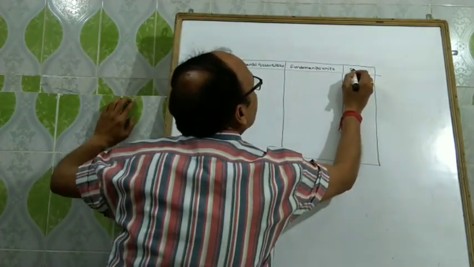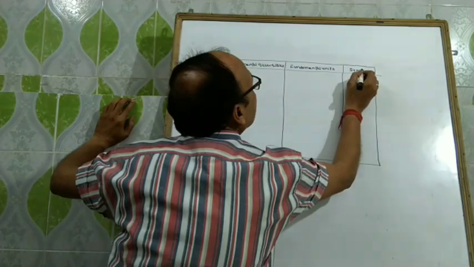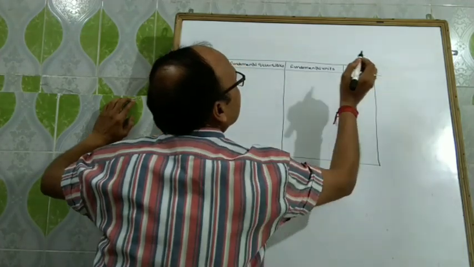Fourth column is of symbol. Symbol of all these units.